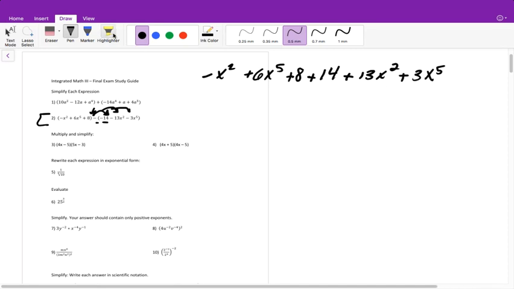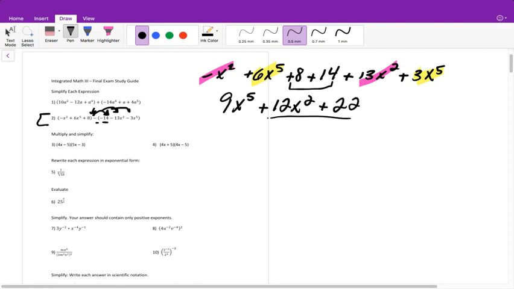Right? Then we need to look for common terms. Well, we have 6x to the fifth and 3x to the fifth. We always have to write our highest power first. So 6 plus 3 is 9x to the fifth. All right? Then our next one we have is going to be 13x squared and negative x squared. So then 13 minus 1 is plus 12x squared. And then our last two are constants. So 8 plus 14 is plus 22. And that is your final answer.